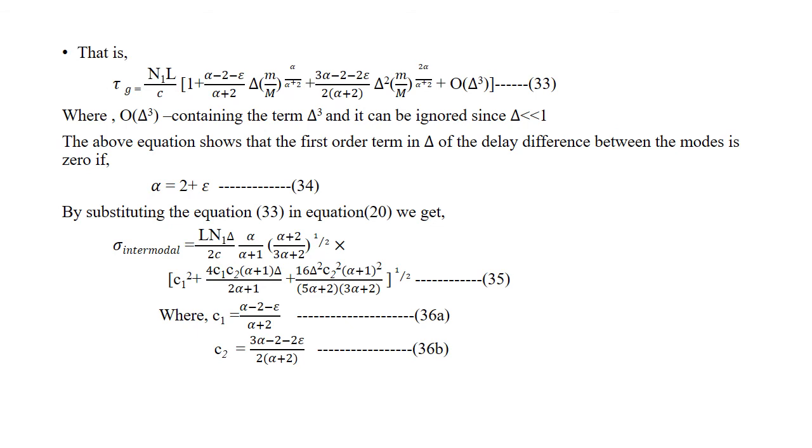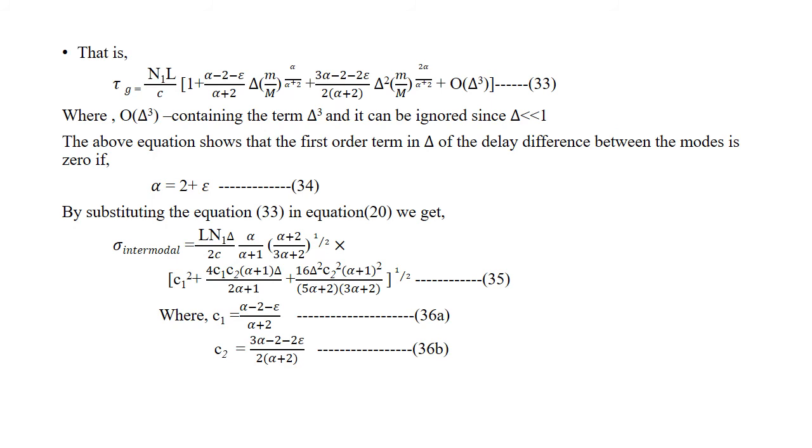So that is tau g equal to n1 L by c into 1 plus (alpha minus 2 minus epsilon) divided by (alpha plus 2) into del into (m by capital M) the whole power alpha by alpha plus 2, plus (3 alpha minus 2 epsilon) divided by 2 into (alpha plus 2) into del squared into (m by capital M) the whole power 2 alpha by alpha plus 2, plus O of del cube. Here O of del cube denotes the terms containing del cube, and it can be ignored since del is less than 1.